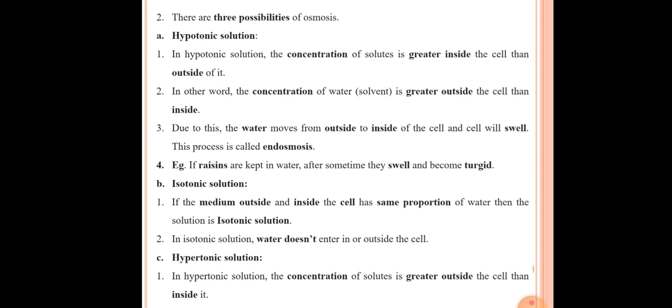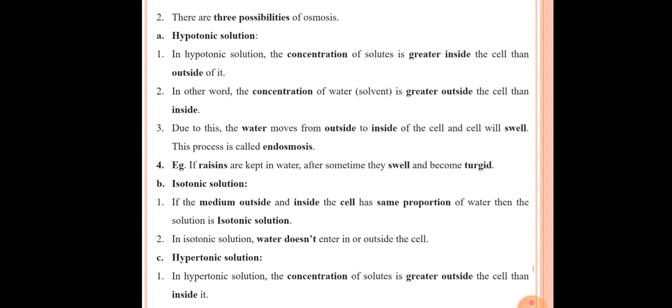After that, the second possibility of osmosis is the isotonic solution. In the case of an isotonic solution, the first point is, if the medium outside and inside the cell has the same concentration or proportion of water, then the solution is called an isotonic solution. If the concentration of solvent inside and outside the cell remains the same, then the solution is called an isotonic solution. The second point is, in an isotonic solution water doesn't enter or leave the cell. There is no movement of water inside the cell as well as outside the cell.